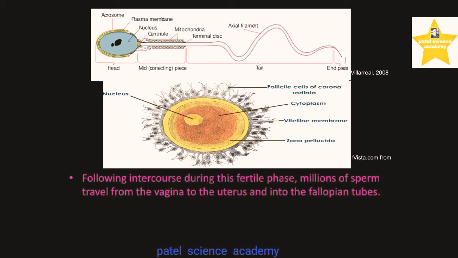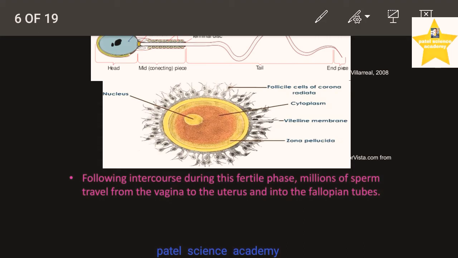Following intercourse during this fertile phase, millions of sperm travel from the vagina to the uterus and into the fallopian tube. So the sperm travel in millions from the body of the male during sexual intercourse into the body of the female to fertilize the egg, to get mixed with this egg to produce the diploid cell.